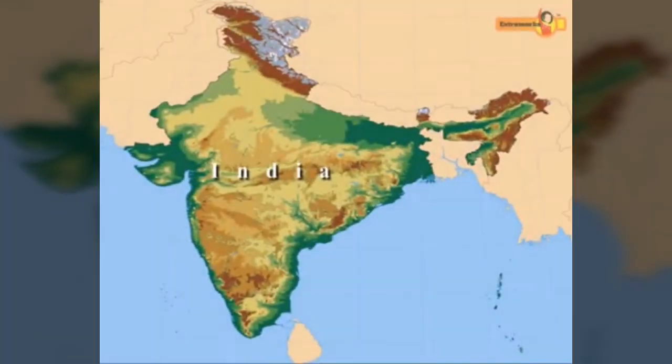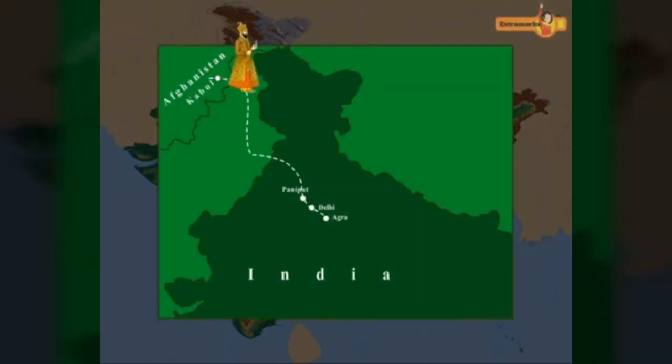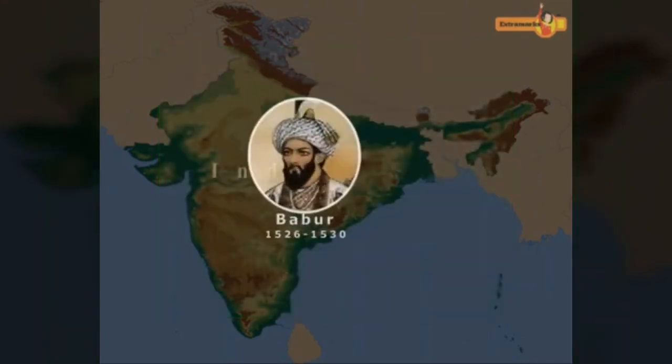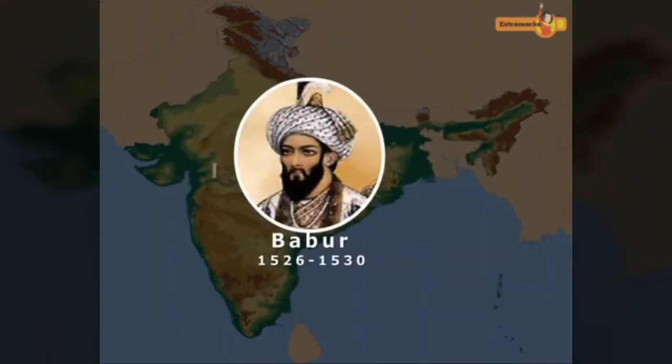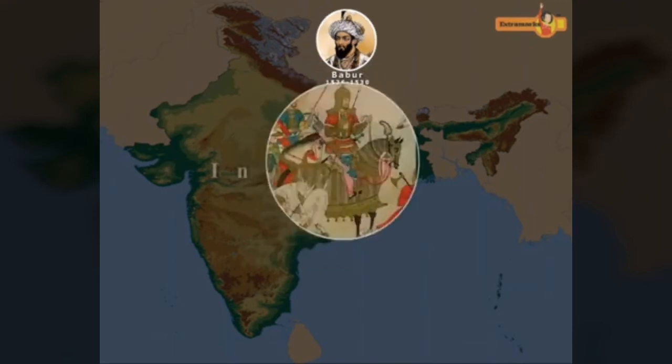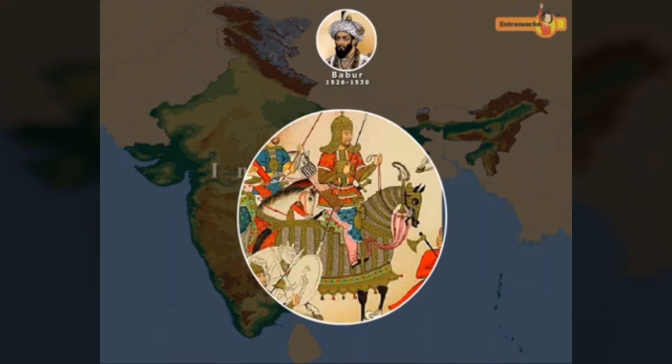The Mughal dynasty laid its foundation in India in the early 16th century. The dynasty started with the coming of the first ruler, Babur, who crossed Afghanistan and reached the Punjab plains in 1526 AD. Babur was born in Farghana in 1483 and ascended the throne at a very young age. He defeated Ibrahim Lodi in the first battle of Panipat.